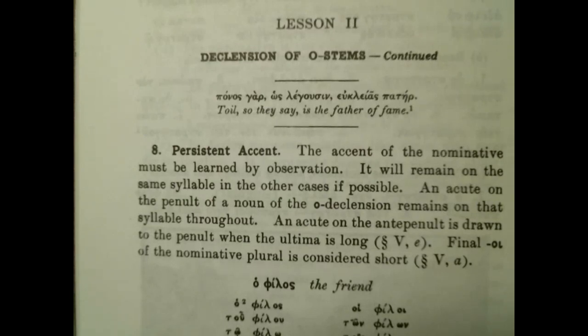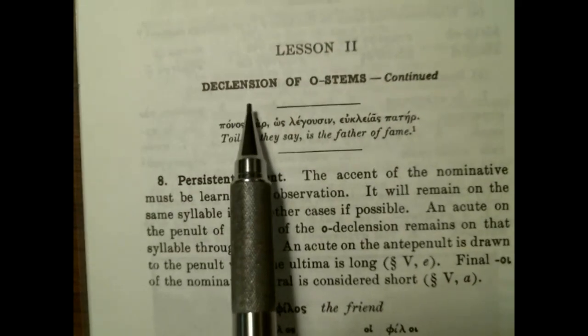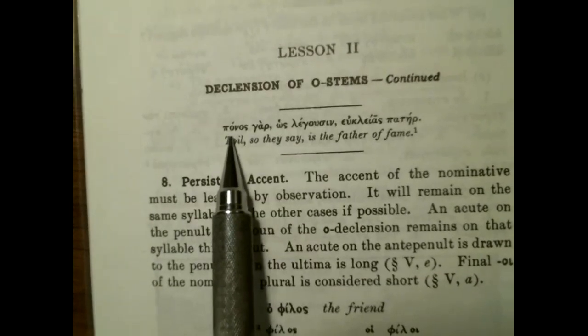This is lesson 4. It is chapter 2 in your Crosby Schaeffer book on page 4. This lesson should be pretty short and painless. We are going to review the persistent accent, which pertains to nouns, and we will get into the recessive accent next lesson, next chapter, when we start talking about verbs. So let's go ahead and start this chapter, and just for fun, we'll look at this sample sentence that we have here, and I'll read it to you in Greek.